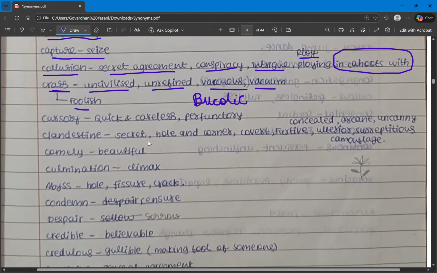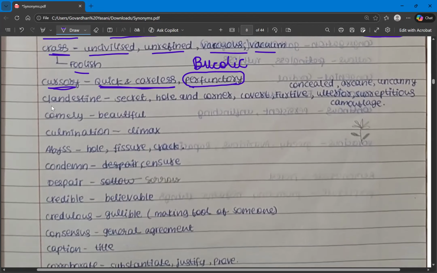In the next one we have cursory. Cursory means who is quick and careless. So cursory is to define someone who is quick and careless, and also perfunctory. In CDS 2 2025, there were two questions related to this word perfunctory. So this word has also been asked in the examination. So what are the synonyms for the word cursory? Quick and careless and perfunctory.